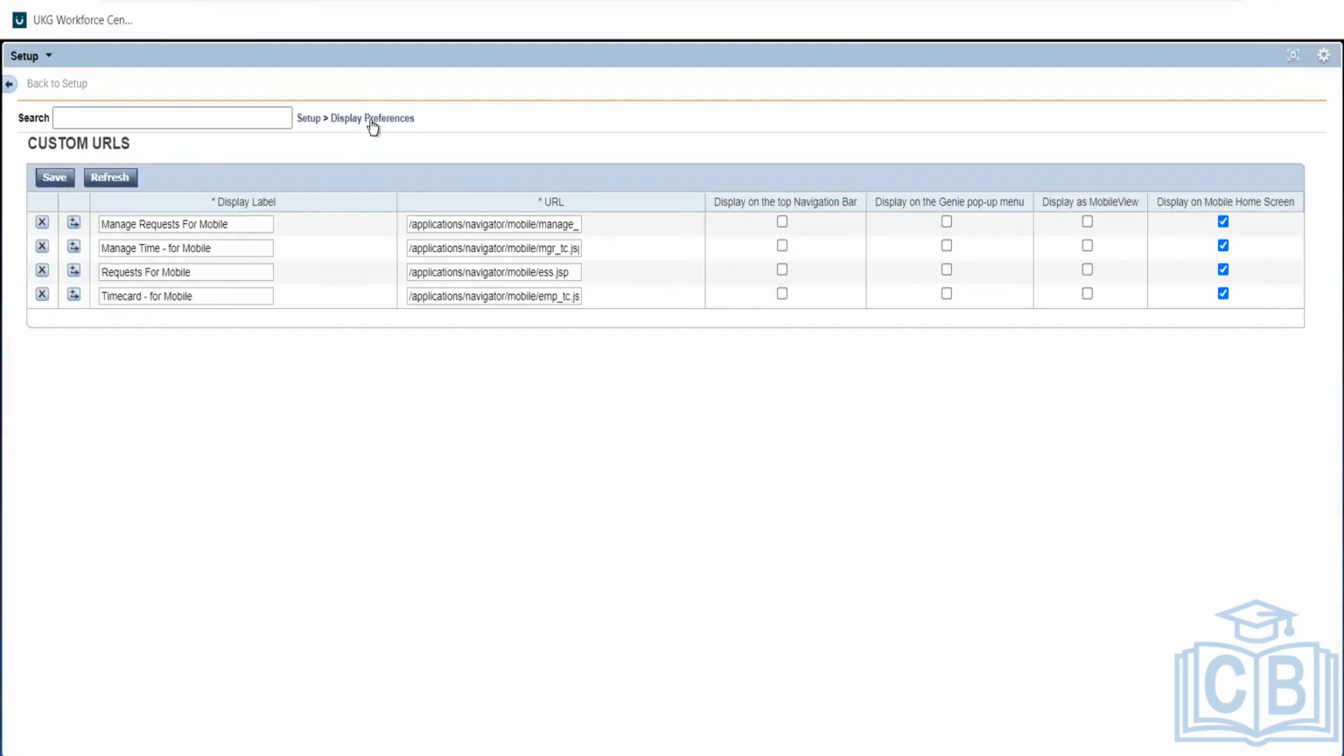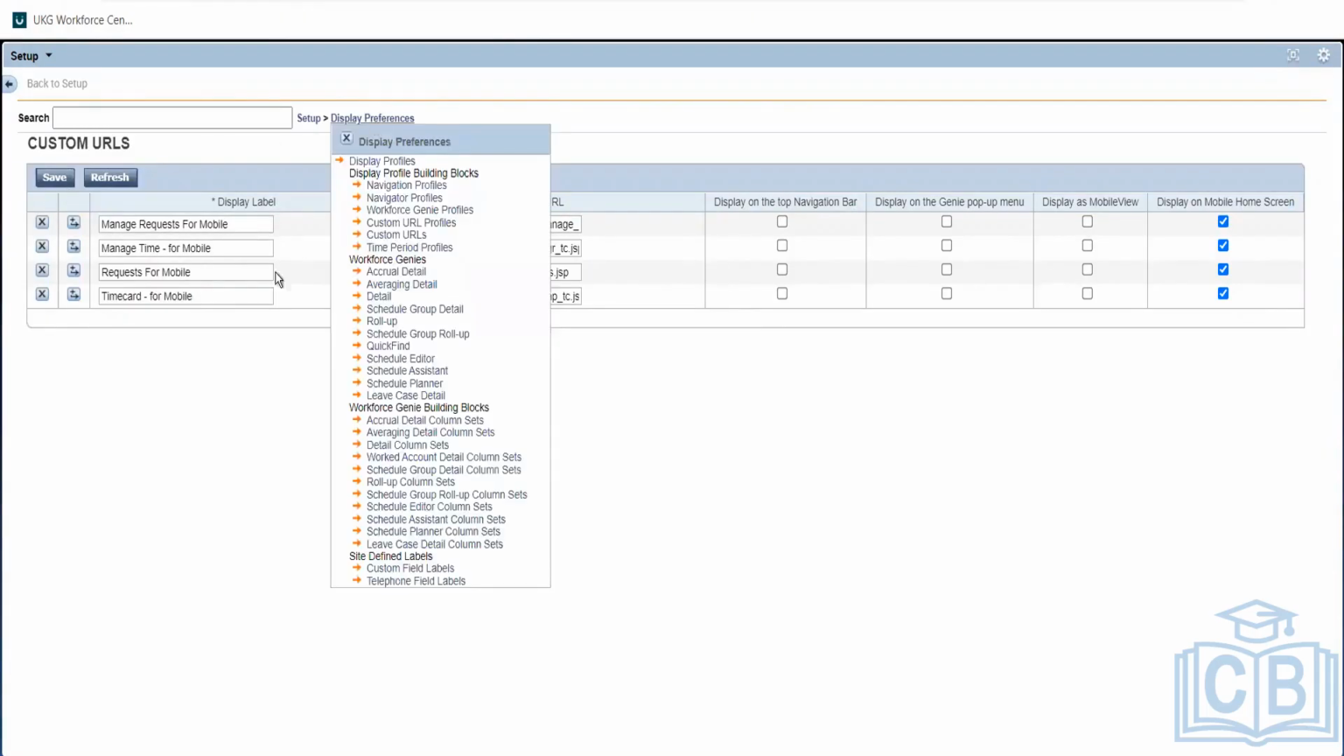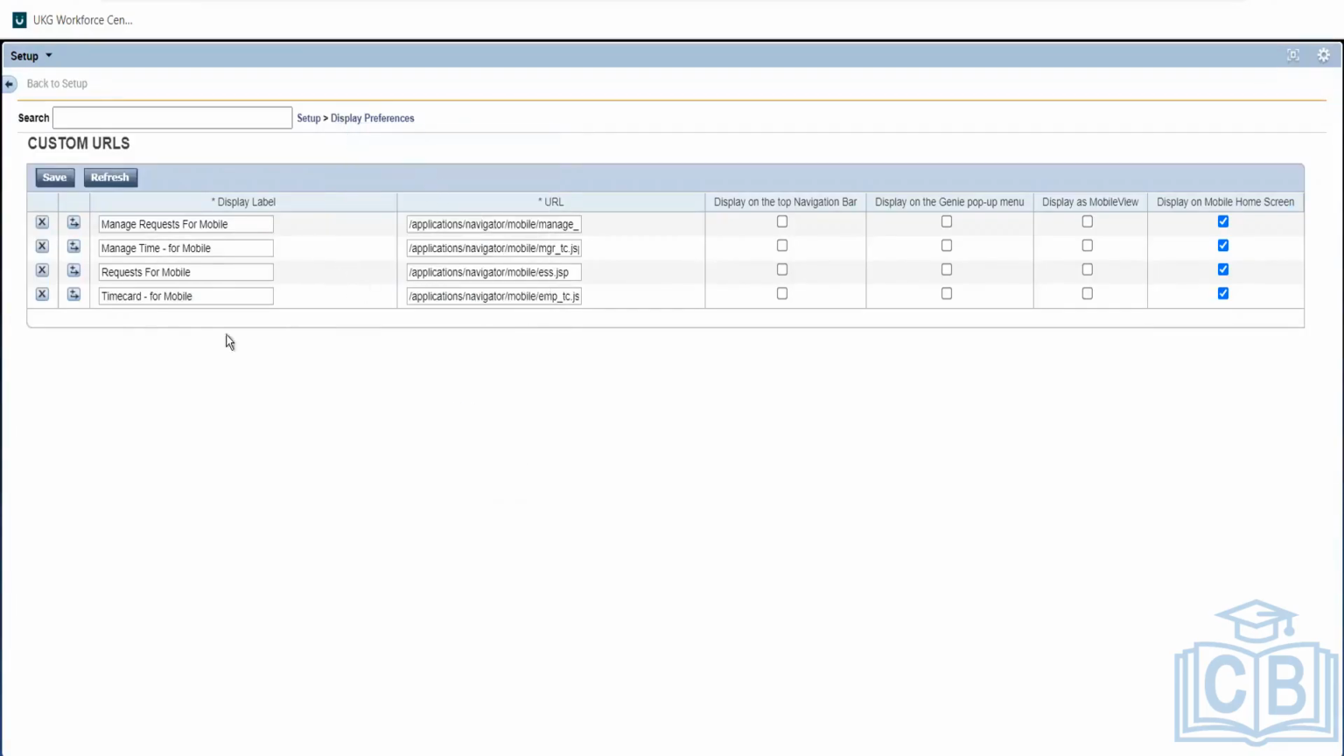It's like I'm clicking on this, display preferences, where it should take me. So for this test instance, they have designated only these items. When an employee logs in, he will have only 2 options in his mobile: one is request and one is time card. So when he clicks on request, it will take him to this Mobile JSP page.